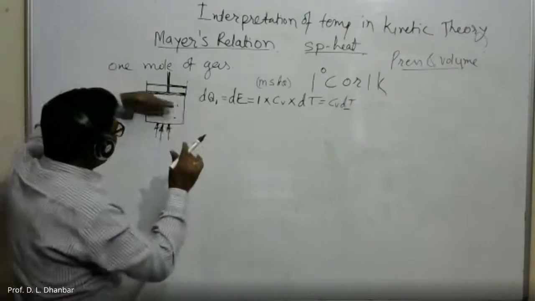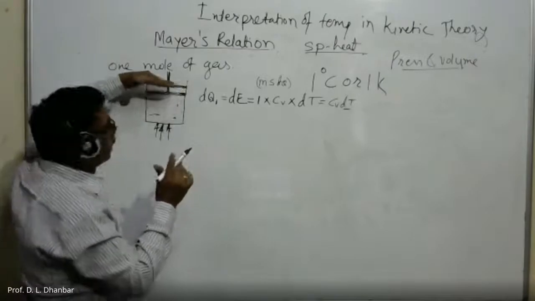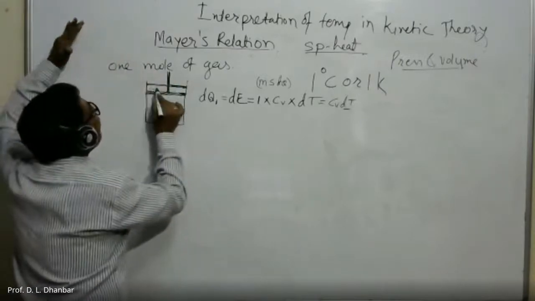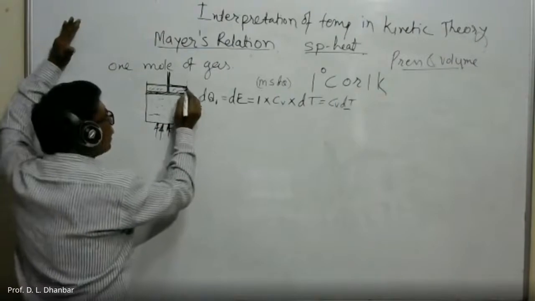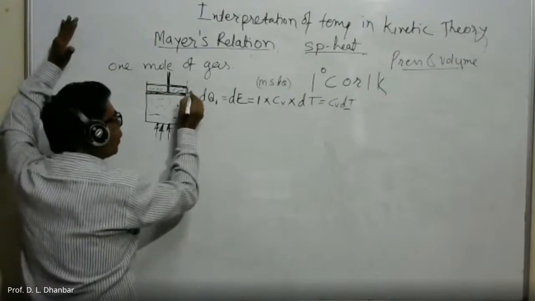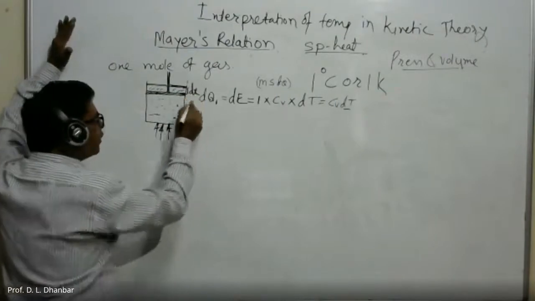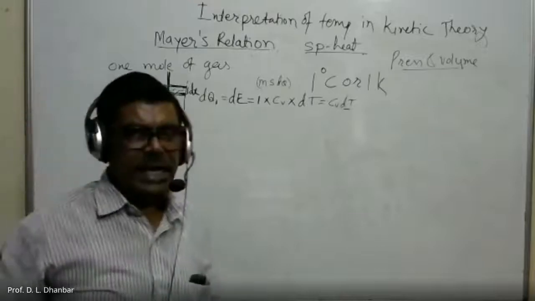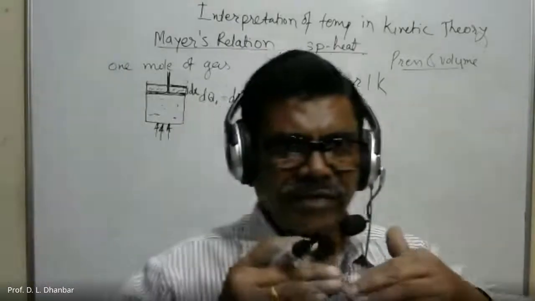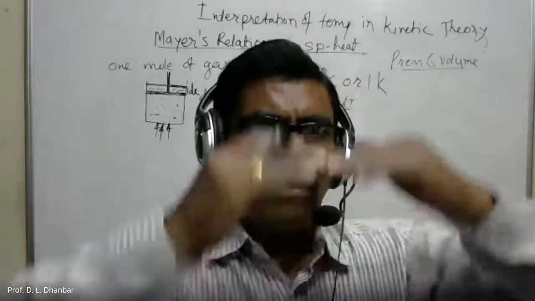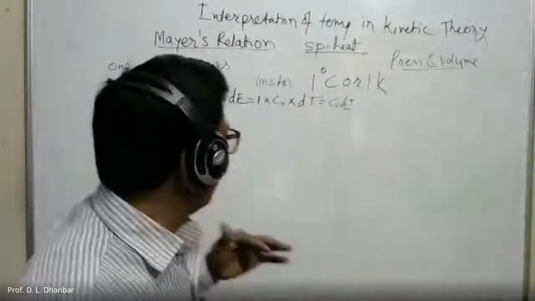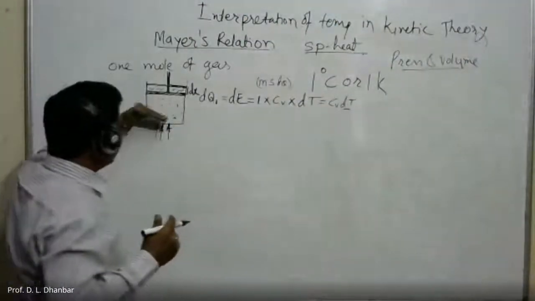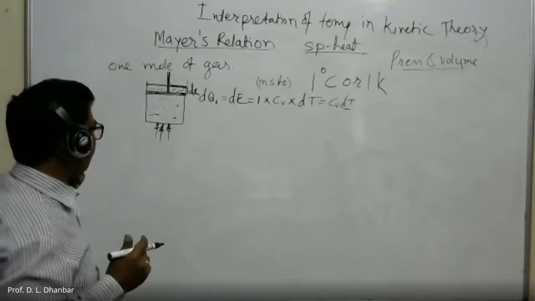The gas has expanded, so this is the increase in the gas volume. Suppose the displacement of the piston is through a distance dx, so the piston moves upward by dx distance. There is an increase in the volume as there is an expansion.